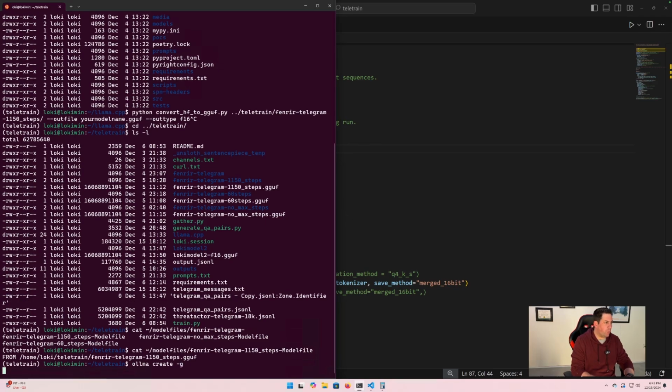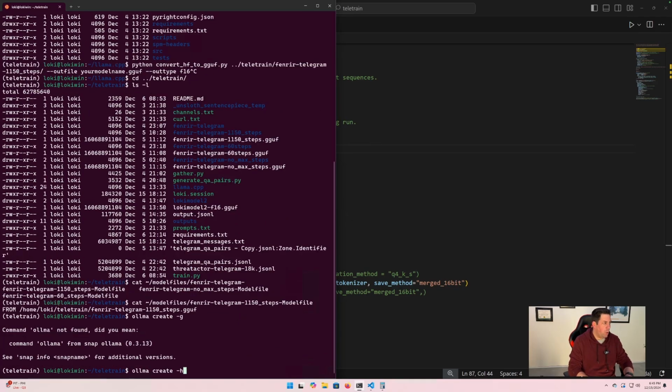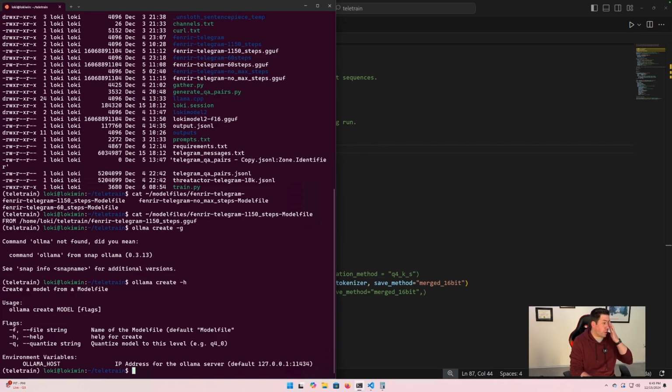Well, let's actually look at the help. Oop, that's not right. Oh, I screwed it up all the way. Not just a little bit. Ollama create, and actually look at the help. So we can say create, the name of the model, and then dash f and the location of that model file that you created. So in my case, it would be ollama create Fenrir, again, whatever I want to call it, dash f, and then the location to this model file.